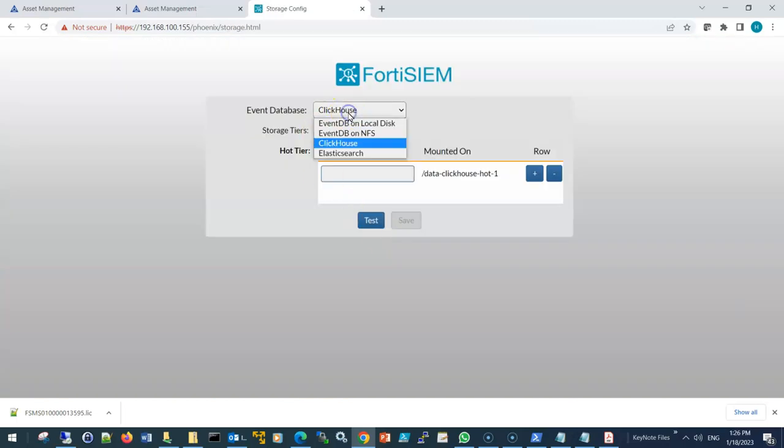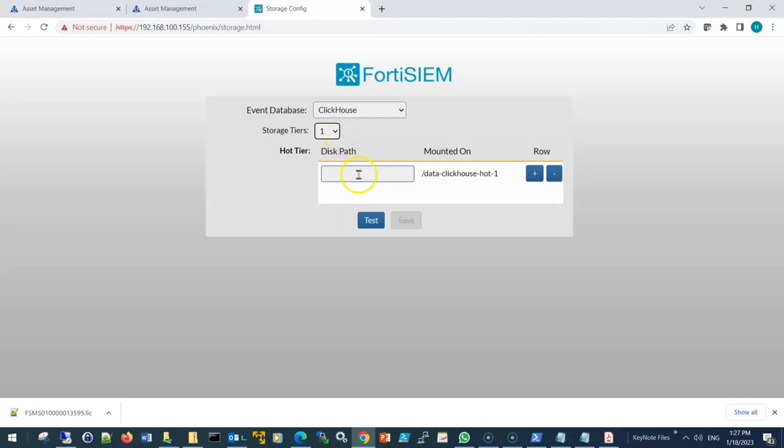Okay, and then here, as I said during the installation, I will choose the ClickHouse option. This is the most recommended and recent one by Fortinet. It's fully supported by the Fortinet engineers. The other options are the event database on local disk or on NFS, but this has some limitations. It is not scalable like the ClickHouse option. And with Elasticsearch, you may fall into trouble, and Fortinet will not give you full support for Elasticsearch. So the best option is ClickHouse.